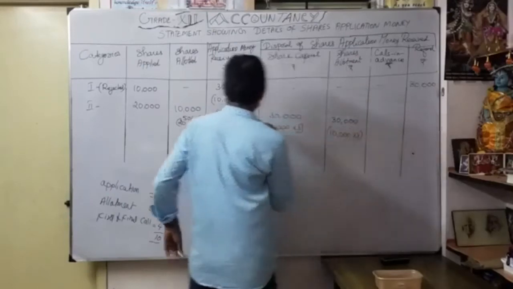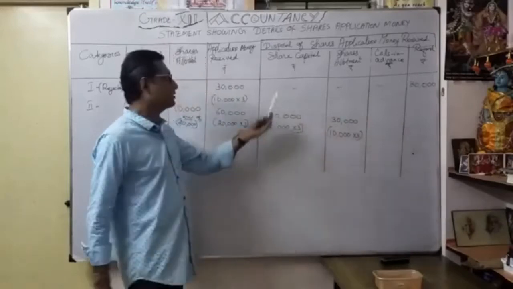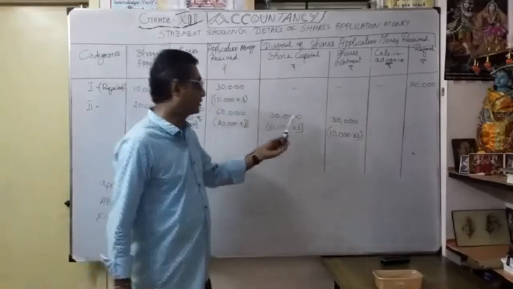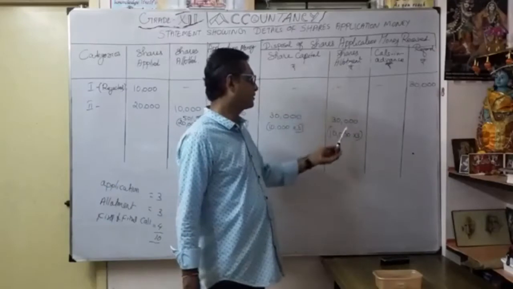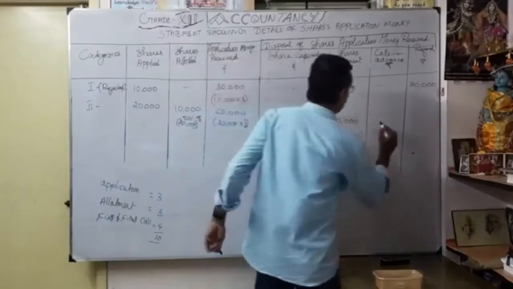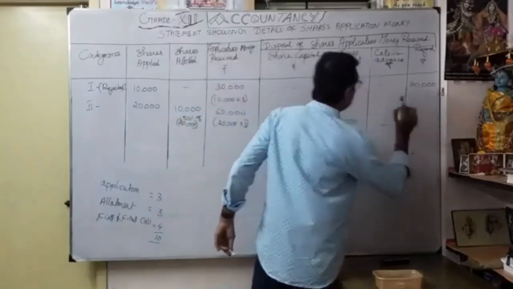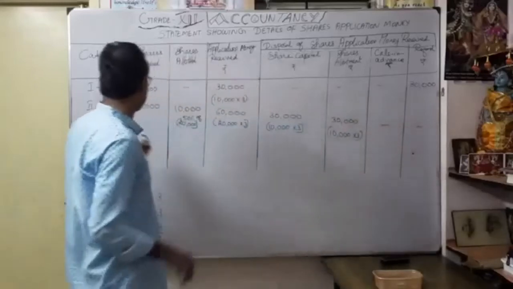So whatever my 60,000, 30,000 I transfer to share capital account. Balance 30,000 I transfer to share allotment account. Okay. So here no question of calls in advance. Here no refund. You understood the second category?